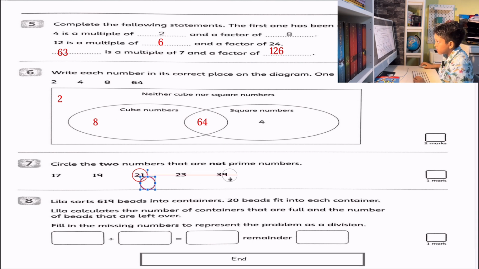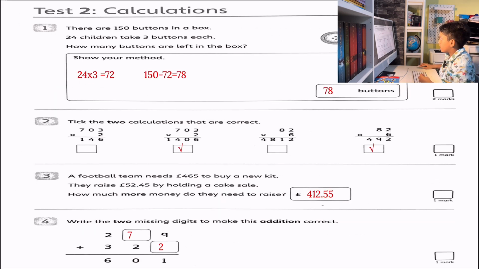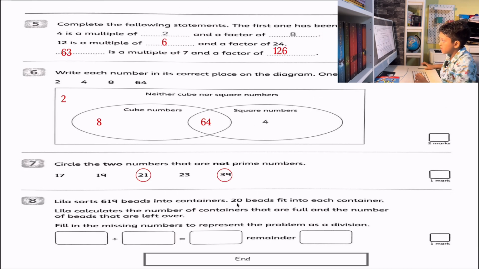And what do you think about 23? No. 39? Yes, because it can divide by 3. Anyways. Last one, guys.